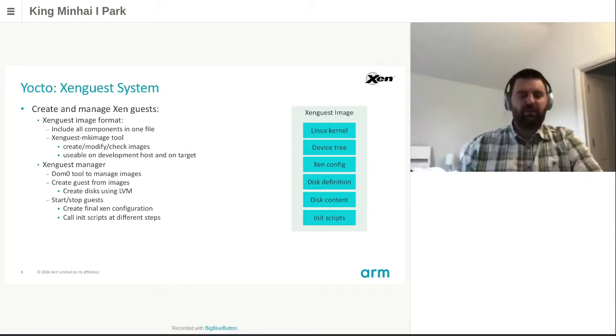The disk definition actually just contains the disk size and partitions, but also what content should be extracted on those partitions when we create the disk. The init script in the image can be used to do some custom actions when starting the guest. That's, for example, Xenstore or xl operations. The system has been integrated inside Yocto so that a Xen guest image can be directly generated as an outcome of a Yocto project.